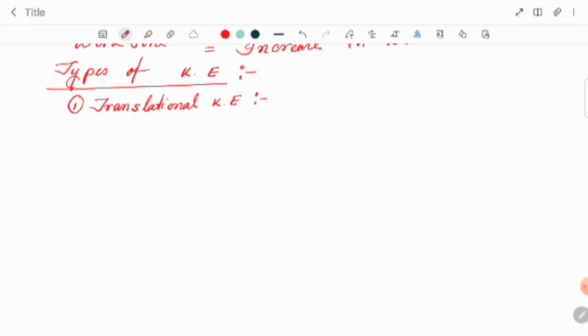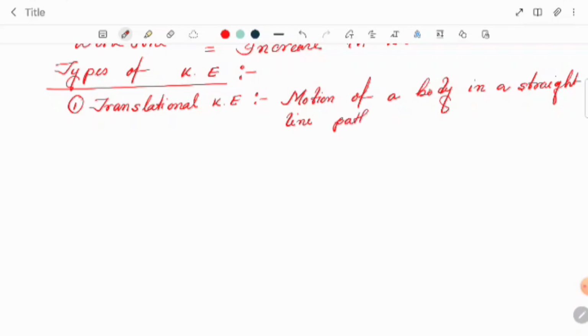Suppose the motion of a body in a straight line path. If you say, for example, suppose a car is moving in a straight line path. That is the translational kinetic energy.